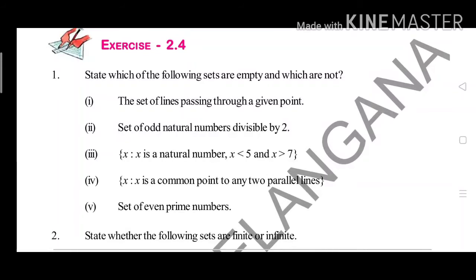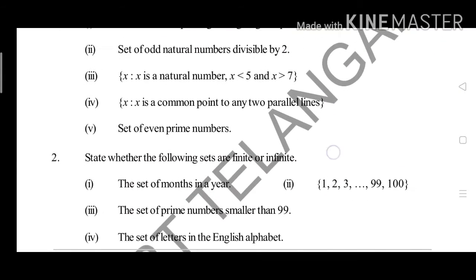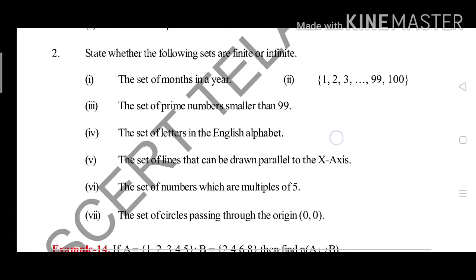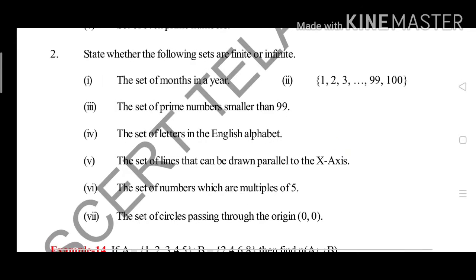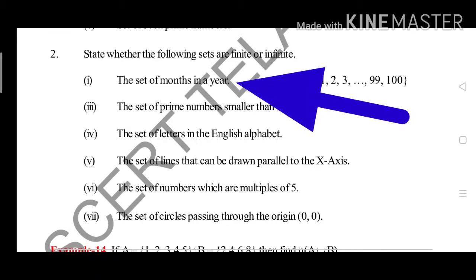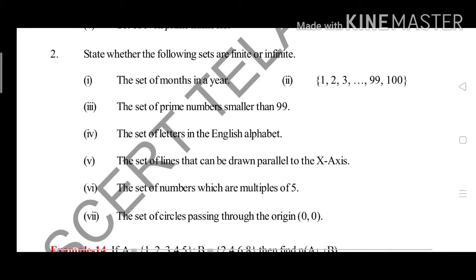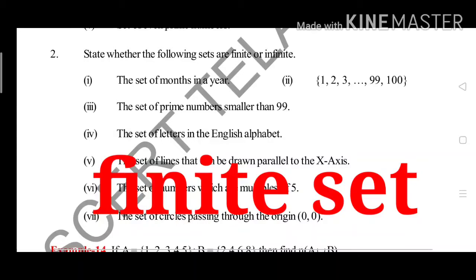Now you can see here exercise 2.4 question number 2. State whether the following sets are finite or infinite. First question: the set of months in a year. You know how many months are available in a year: 12 months. Is it finite or infinite? Finite only. Your answer is finite set.